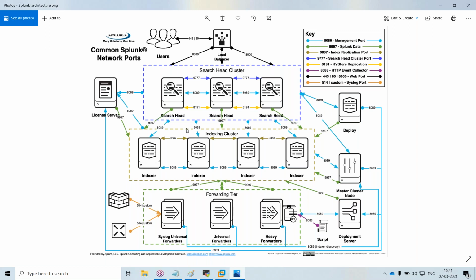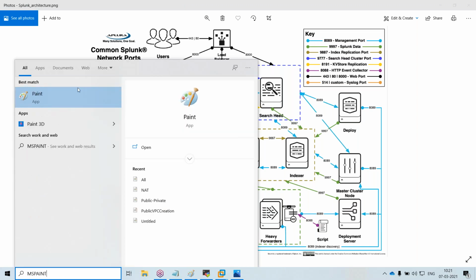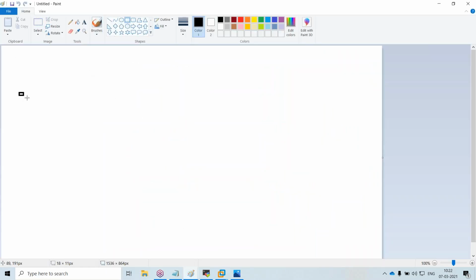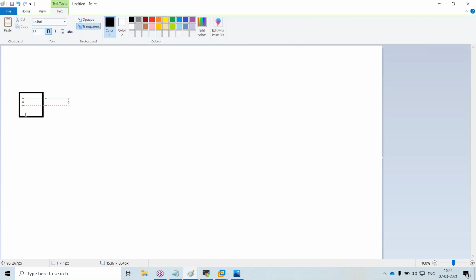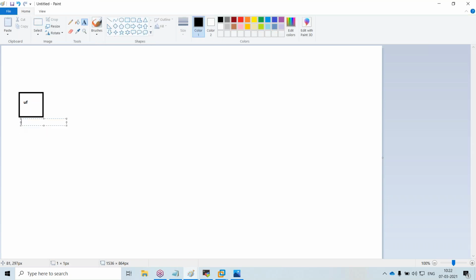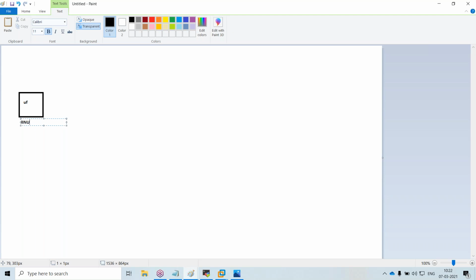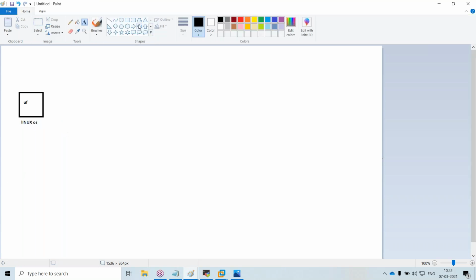Okay, and there will be one component called the search head basically. This search head will get the data from the indexer. There is something like a universal forwarder. This is my universal forwarder, which I have installed on some Linux OS. Now as I mentioned, there is one component called indexers. The indexer is a component where all the data gets stored.